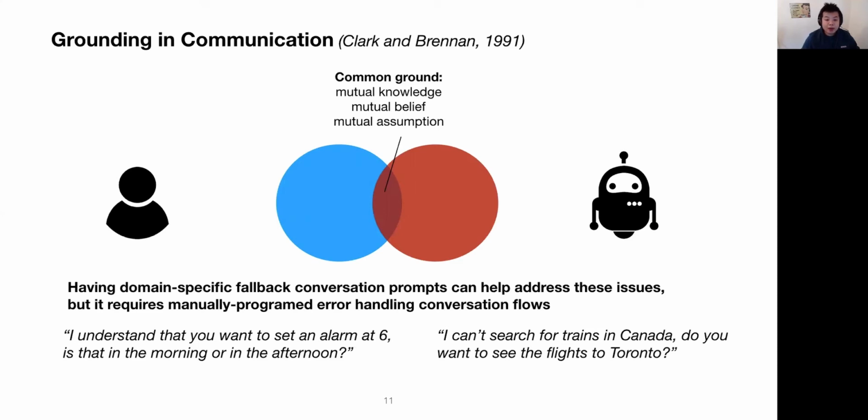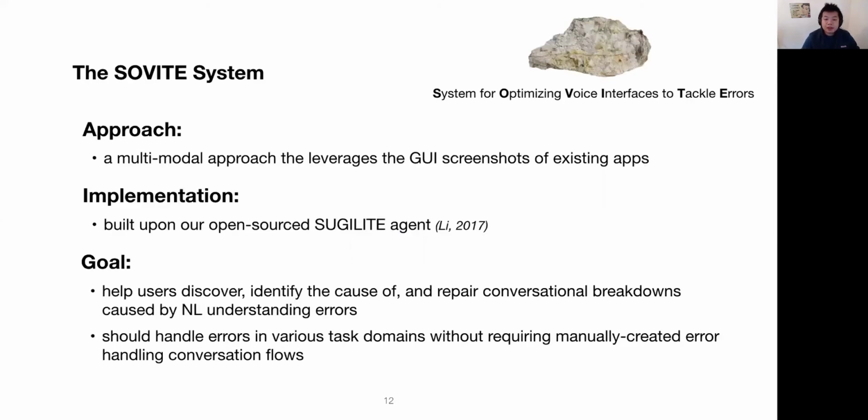However, it requires manual design, which is not scalable and therefore not widely used in current agents. We present SOVITE, a new interface for conversational breakdown repair that uses a multi-modal approach that leverages the GUI screenshots of existing apps. It builds upon our open-sourced SOVITE agent and can help users discover, identify, and repair conversational breakdowns in various task domains without requiring manually created conversation flows for error handling.